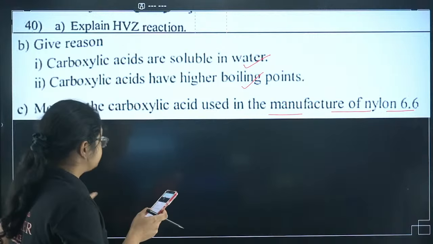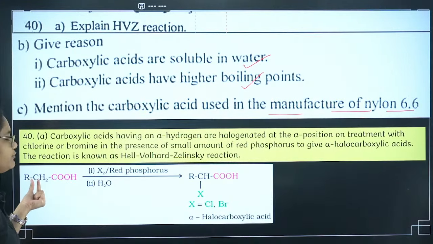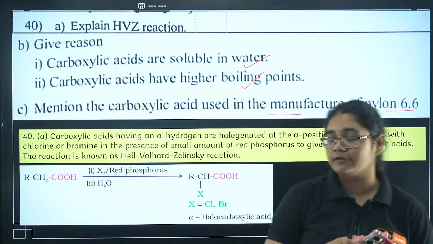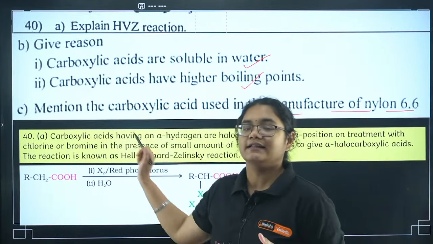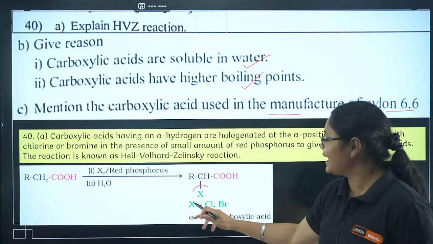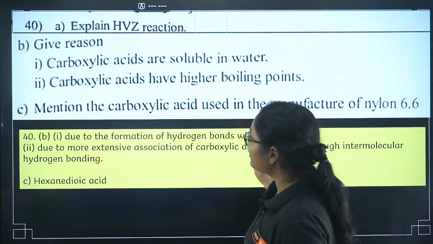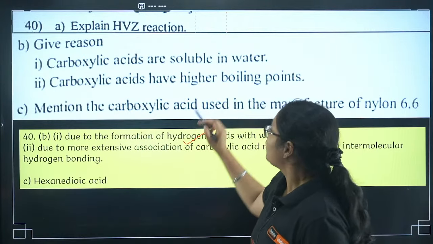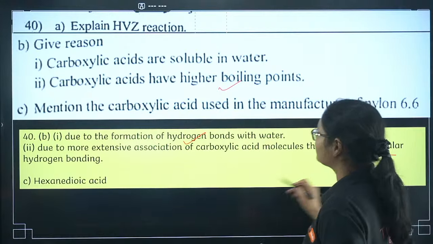Okay. So first of all, HVZ reaction, I am not going to explain it, you just need to know that if an acid with an alpha hydrogen is reacted with X2 and red phosphorus, then that alpha hydrogen is converted to a halogen. In the place of H, we get an X here, right? That's the first thing. Next, why are carboxylic acids soluble? Due to the formation of hydrogen bonds. Why do they have a higher boiling point? Due to extensive intermolecular hydrogen bonding.